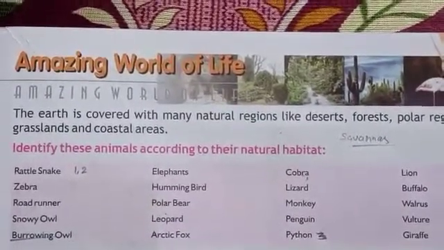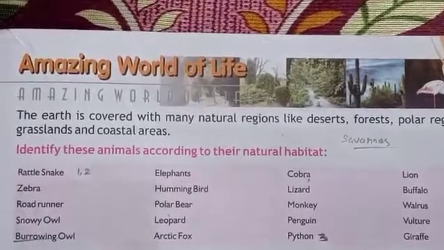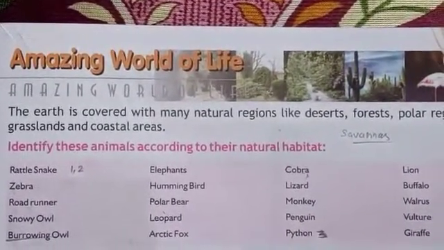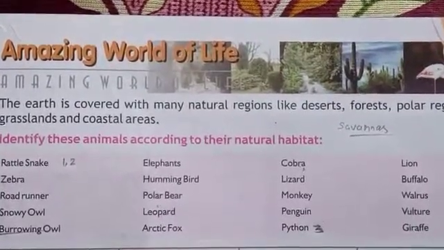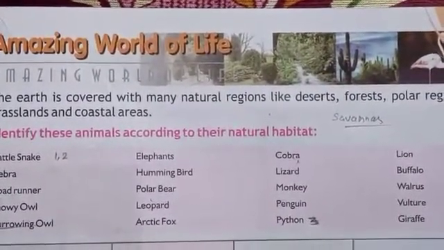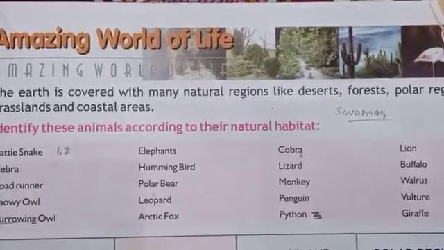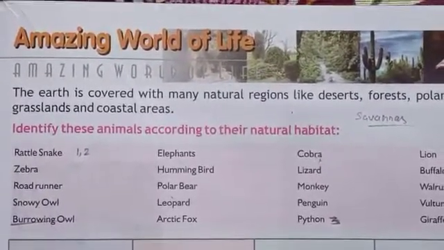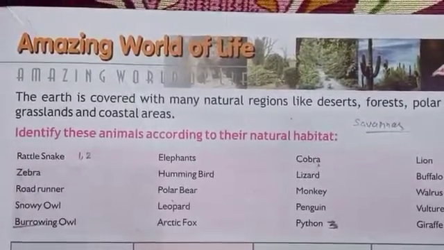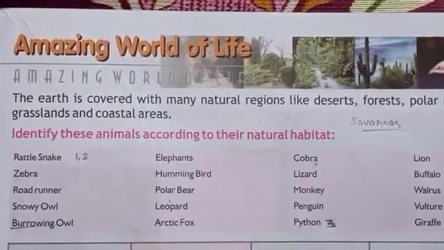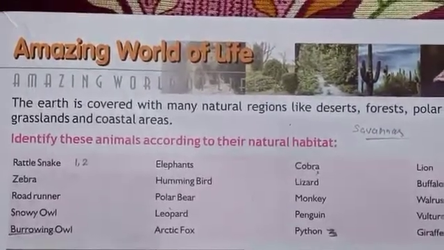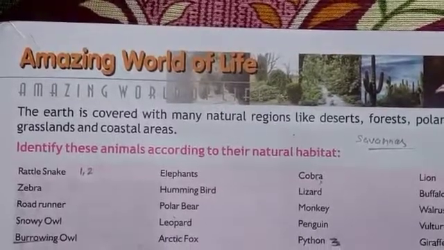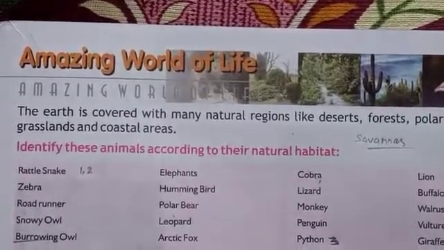Then zebra is found in the grassland and also in the forest, but we have to select only one specific natural habitat, so the forest is the natural habitat of the zebra. Roadrunner, polar region. Snowy owl, polar region. Burrowing owl lives in the grassland. Then the natural habitat of the elephant is forest.